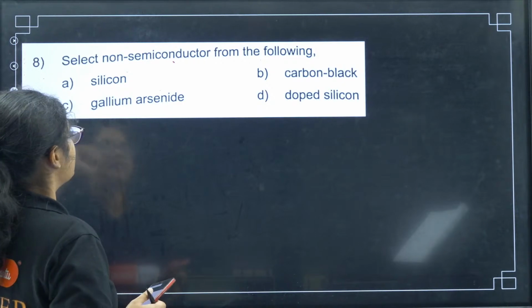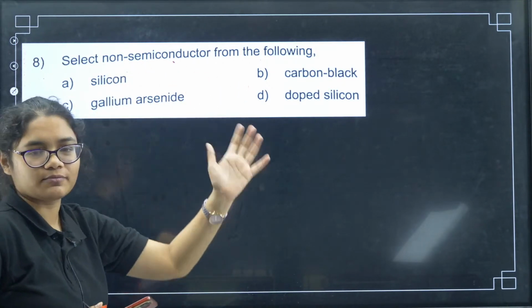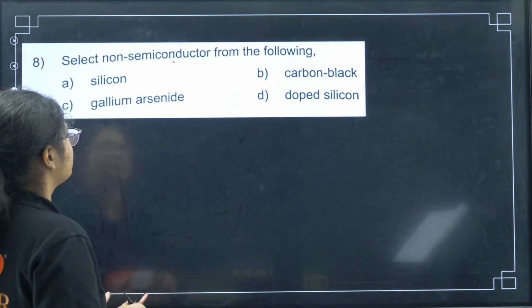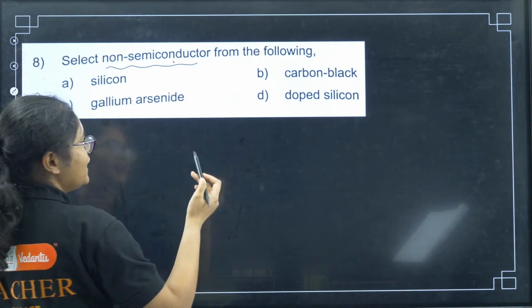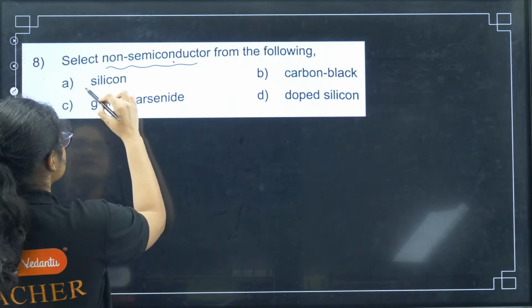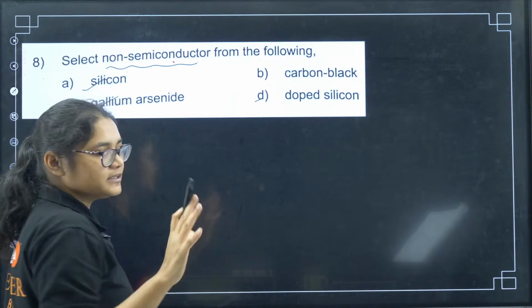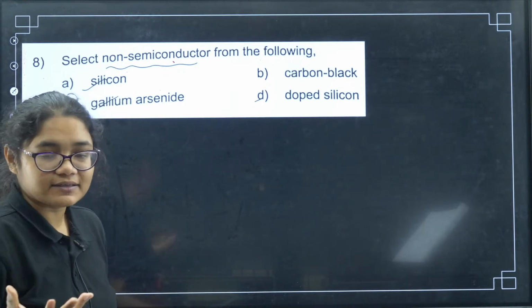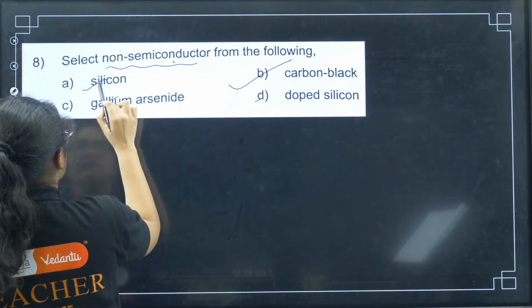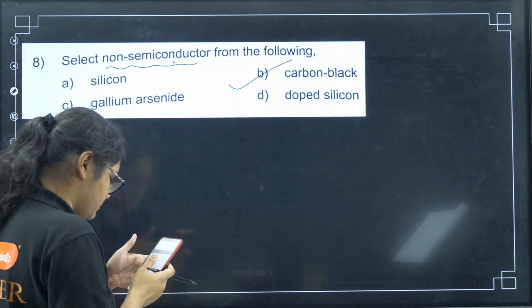Next, question number 8. Select the non-semiconductor from the following. I'll say this question is a little bit tricky, but not very. You have to select the non-semiconductor, right? In physics also you have the semiconductor chapter, you know which are all semiconductors. Silicon, gallium and doped silicon, these all are semiconductors, whereas carbon black is a non-semiconductor. So the answer has to be option number B here.